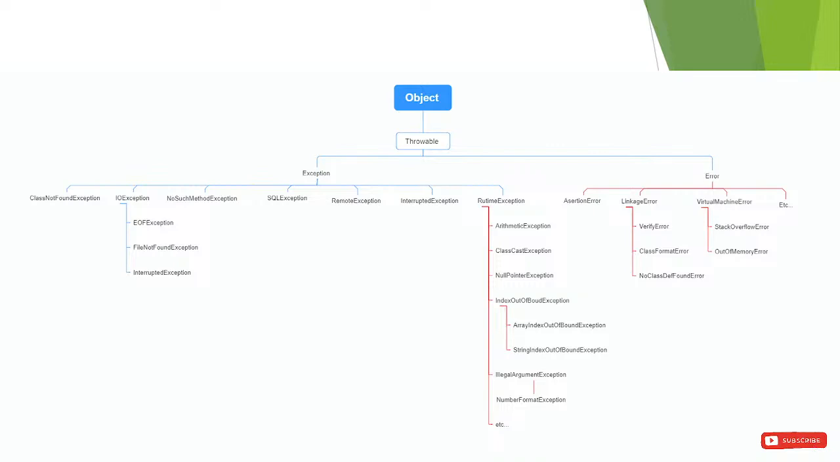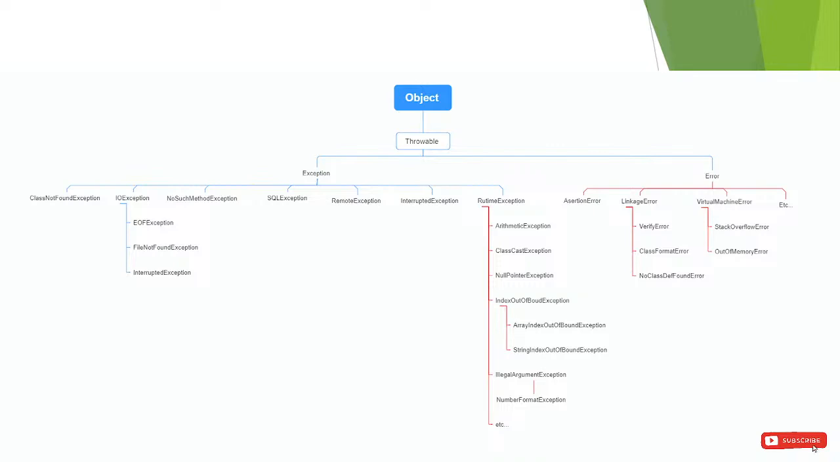Okay, so this is the arithmetic error, class cast exception. The red line shows the errors, and the blue line shows the exceptions. Error also has multiple classes like assertion error, linkage error, virtual machine error. These all are the errors, and these all are the exceptions.